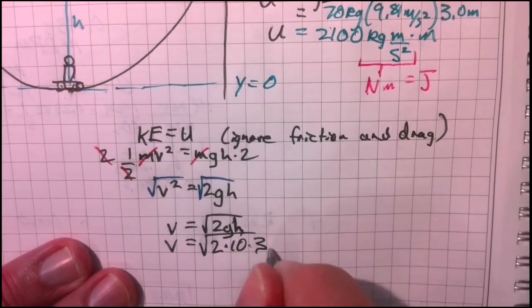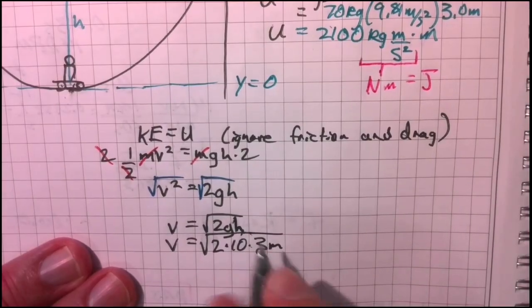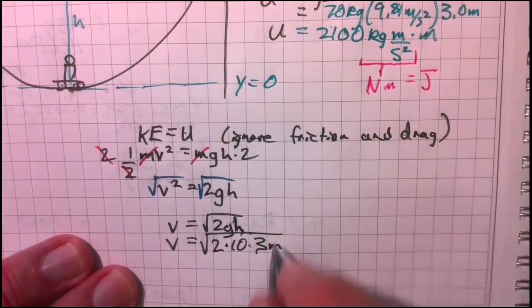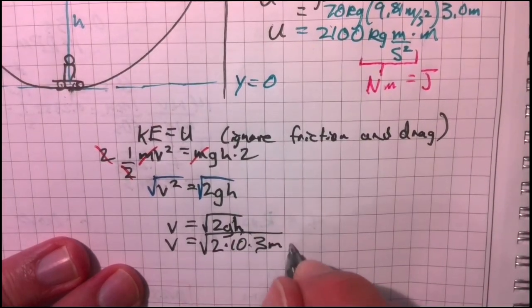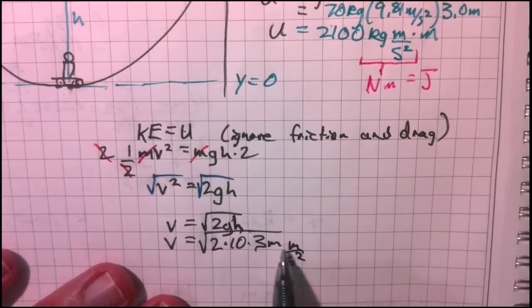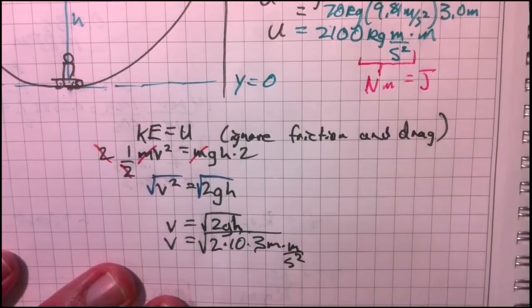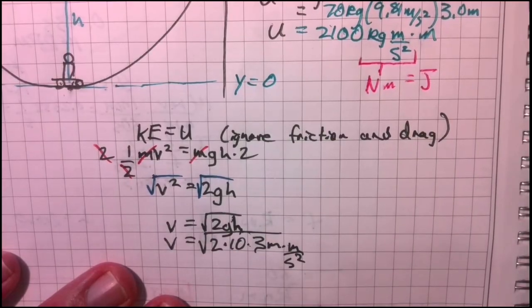Times the height, 3 meters. Okay, and I forgot all the units. I didn't put those in there. But oh well, we can add them in because g has meters per second squared. And that's good because look at this, we're going to get meters squared over second squared, all under the radical here. So it's going to be meters per second, which is what we want.